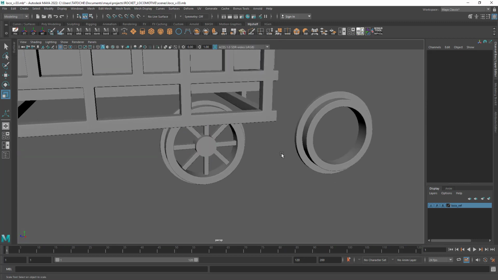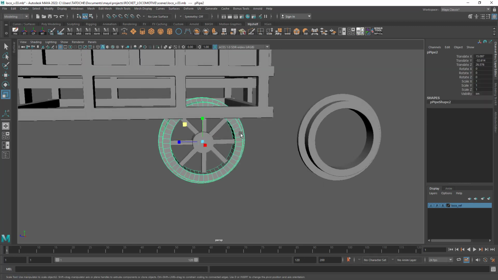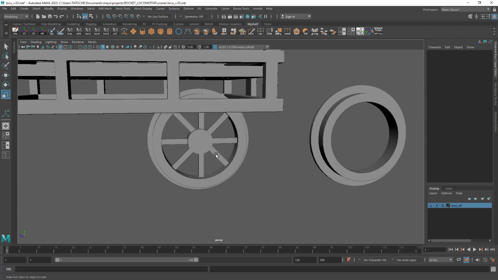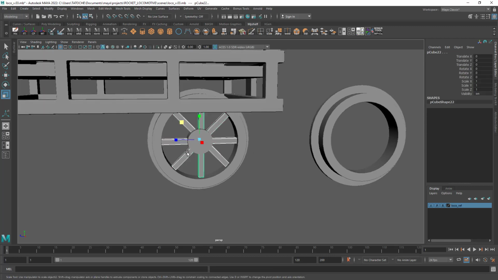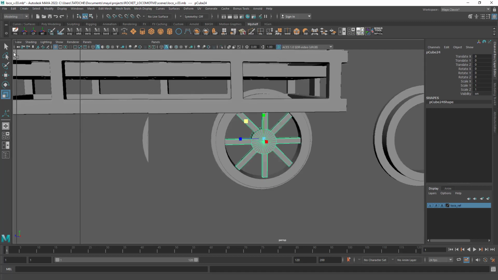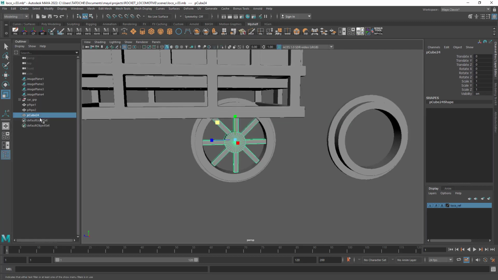Okay, it's not bad. Now select our object and freeze transformation. Okay, now select those objects and combine. Delete history. Great. Okay, let's rename the objects.